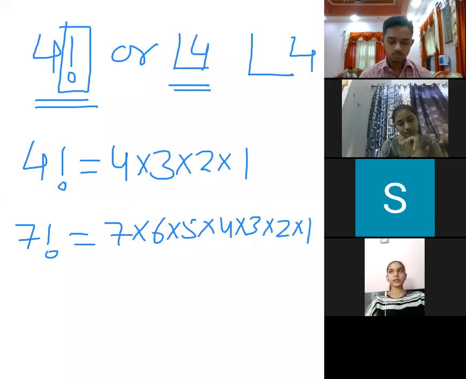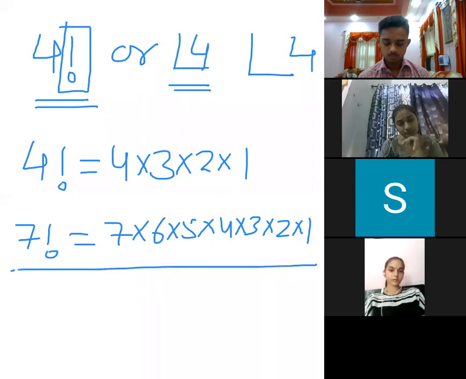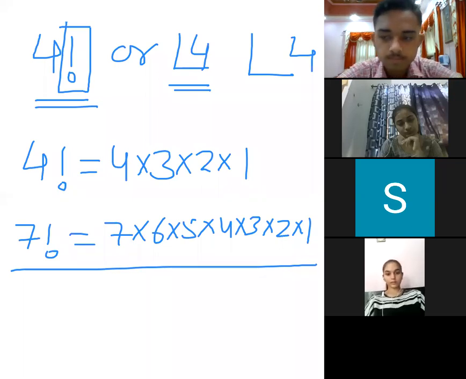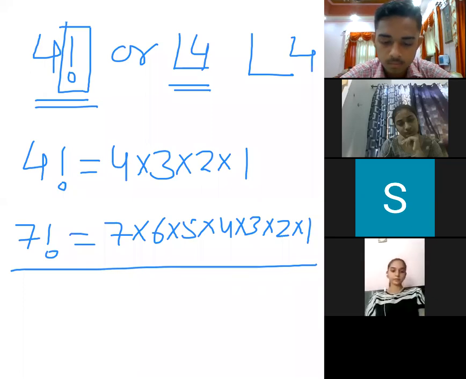Now with the help of factorial, we will understand permutations and combinations. So this is the factorial symbol. I suppose we will be able to think on it. Now another thing, like a question comes with 10 factorial.